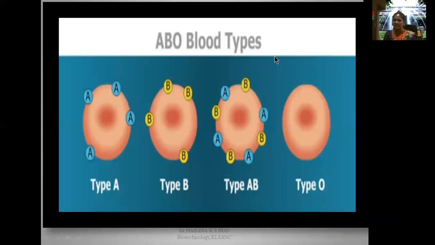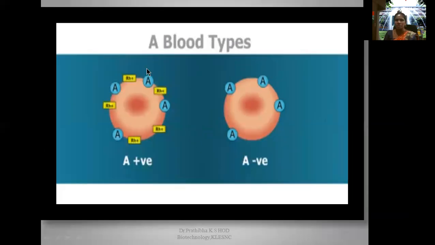When they have the antigen, when you treat antibodies, they react with each other. When they don't have any antigens, when you treat antibodies, then there is no kind of reaction between antigen and antibody. Here you can make out the A blood group.